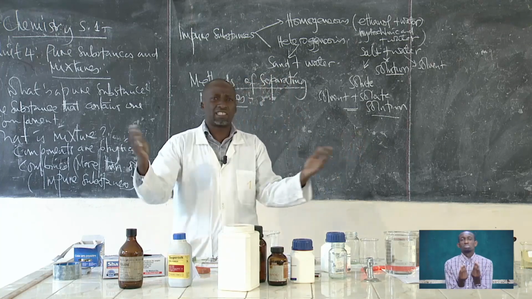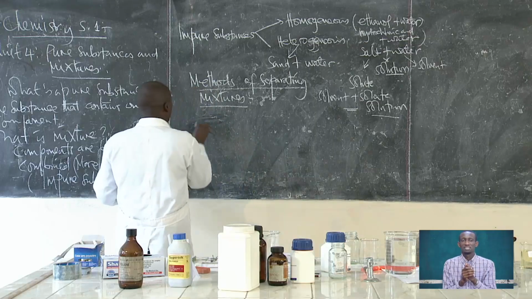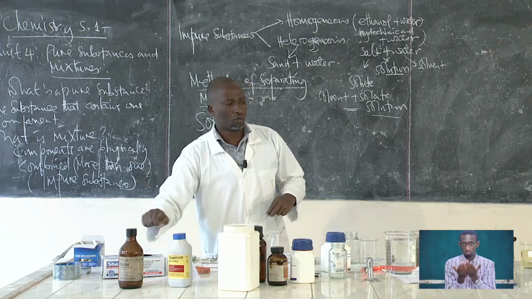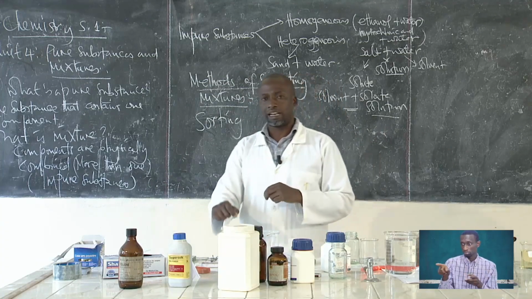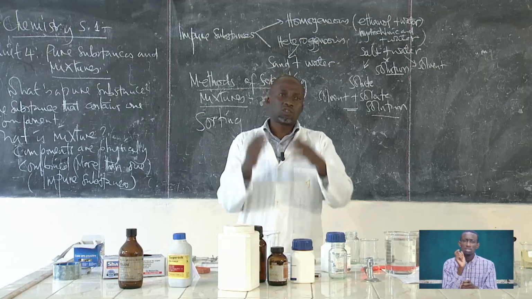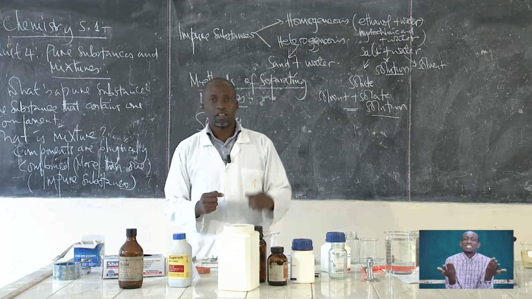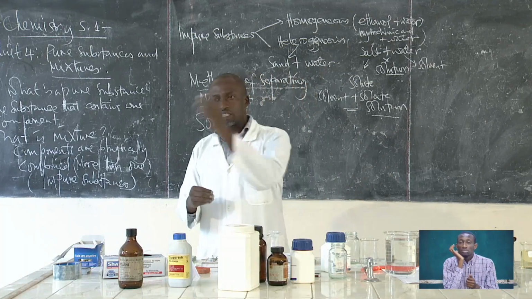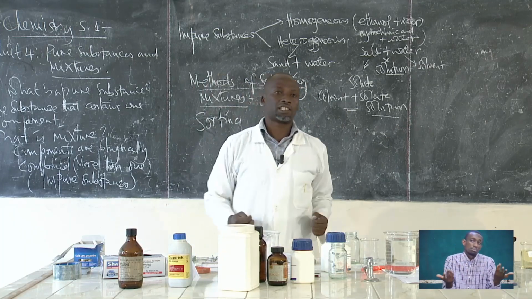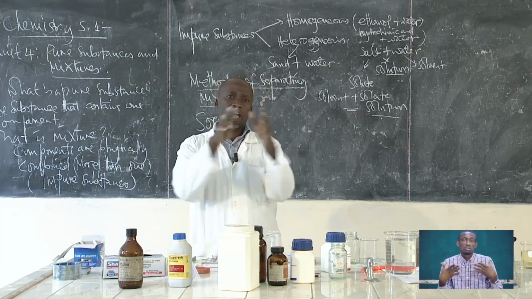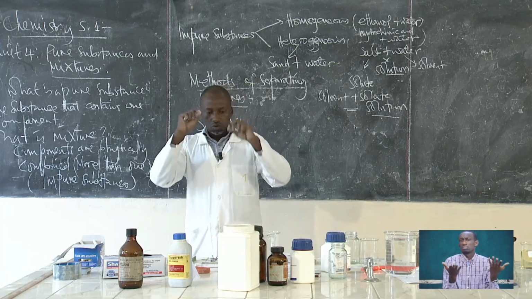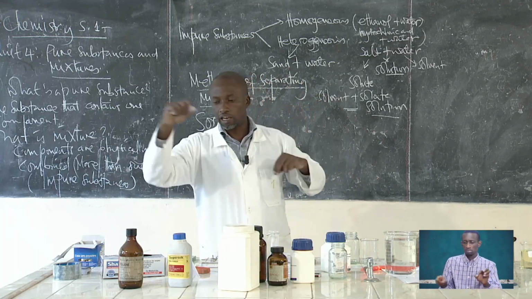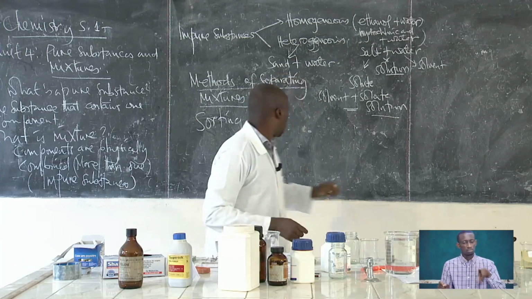Very good. So the method is very simple. As you have mentioned, you can use sorting. When you are sorting, just get the beans, pick one bean, put it aside, get another one, put it aside. That is one method because that also makes a mixture. If you get the beans, mix them with maybe nuts, mix them with sorghum, as I've mentioned, or mix them with peas, or they are mixed all together. So you just use sorting. Pick one bean, seed, put it aside, a nut, put it aside, and that's what we call sorting.